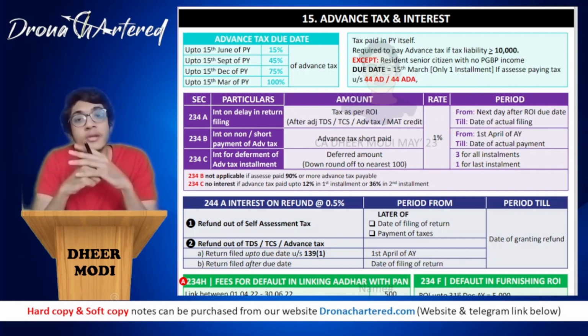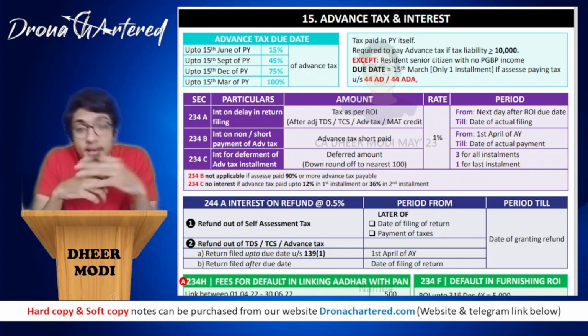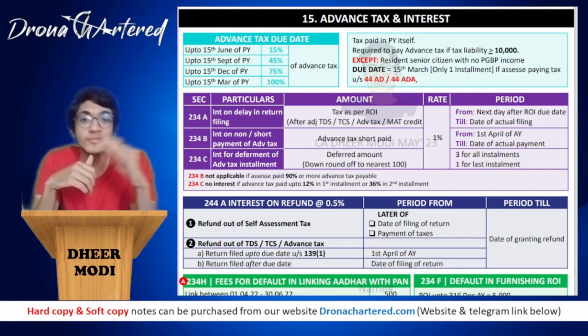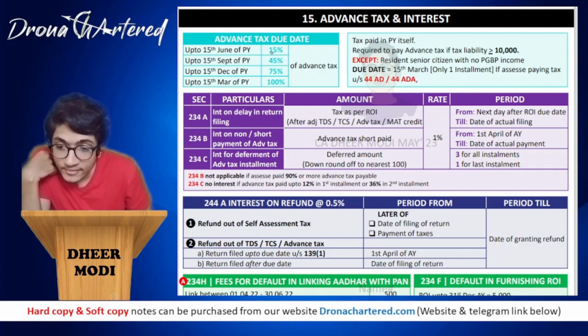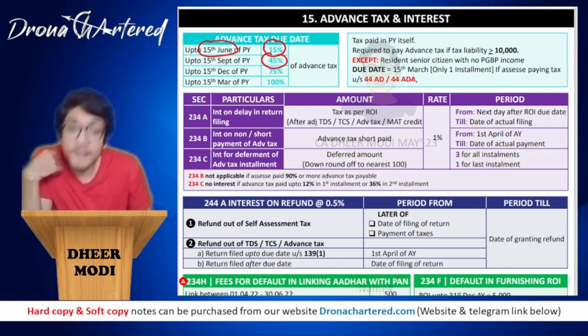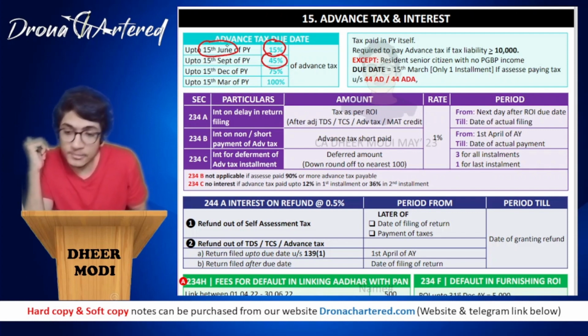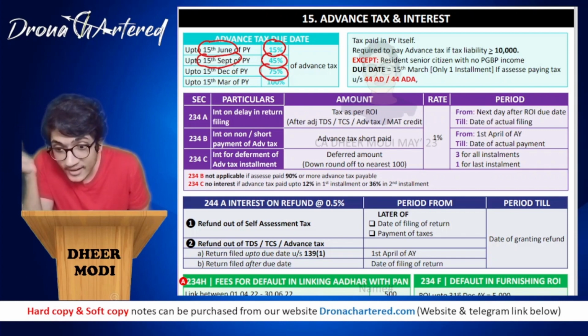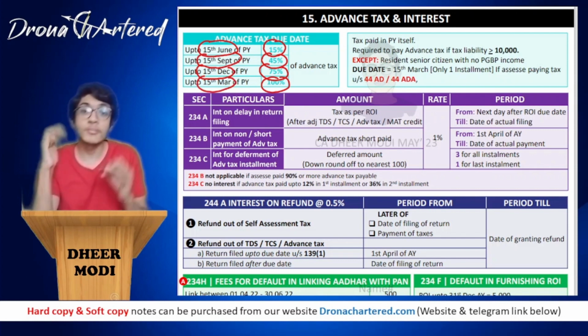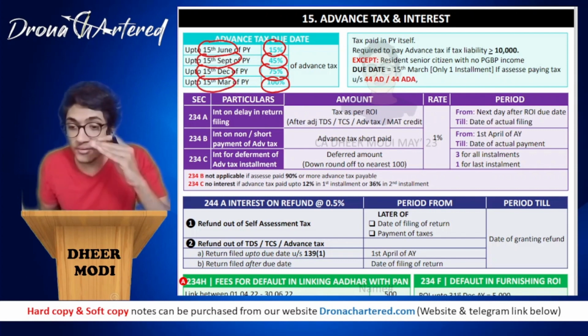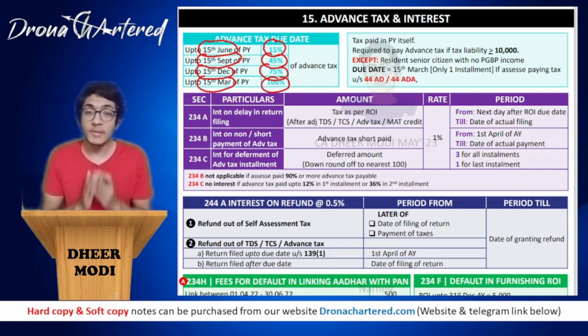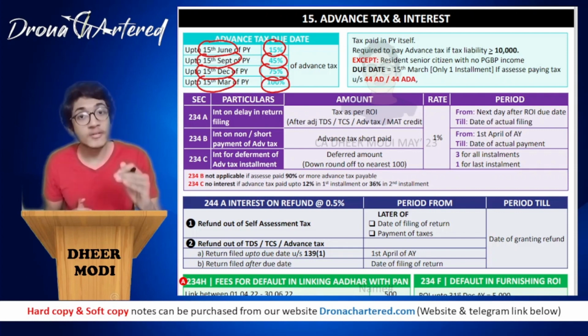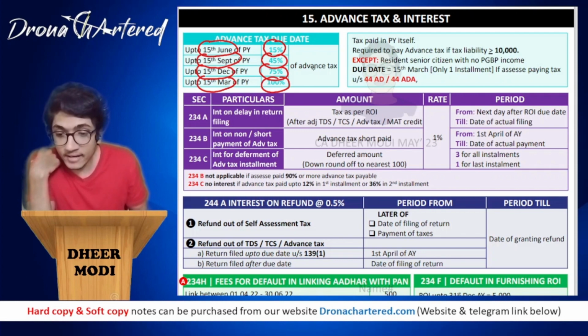So they want you to estimate your tax liability, that what will be your tax liability at the end of the year, and you have to pay a portion of it in installments. They want you to pay 15% of your tax liability by 15th June. Then they want you to pay 45% of your total tax liability, so this includes this 15%, up to 15th September, then 75% up to 15th December, and 100% of your tax liability up to 15th March of the previous year. So that is 15 June, 15 September, 15 December, and 15 March. They want you to pay 15%, 45%, 75%, and 100% of your advance tax.